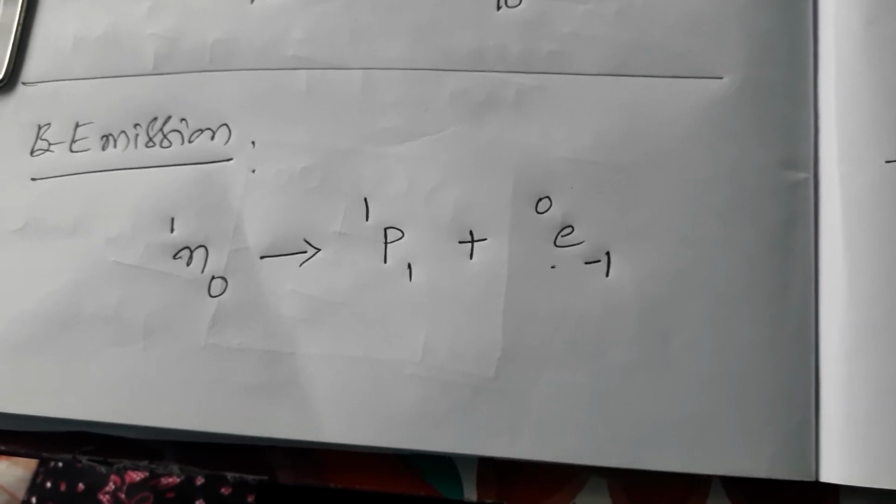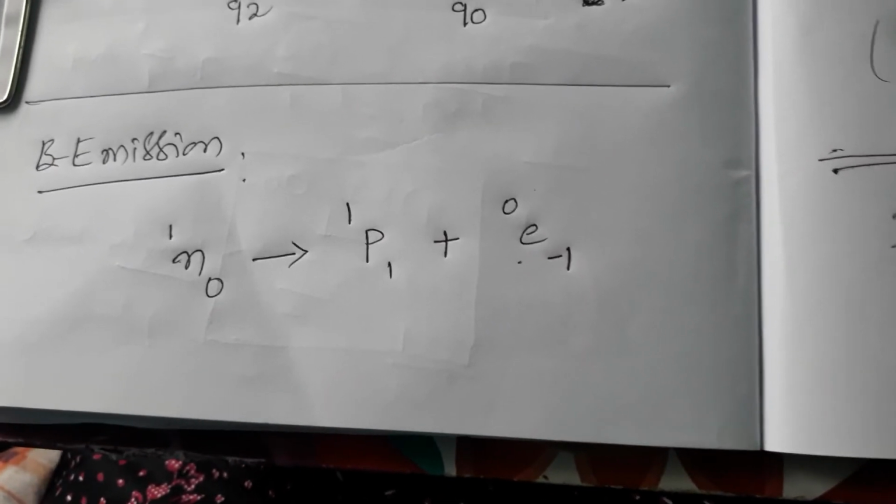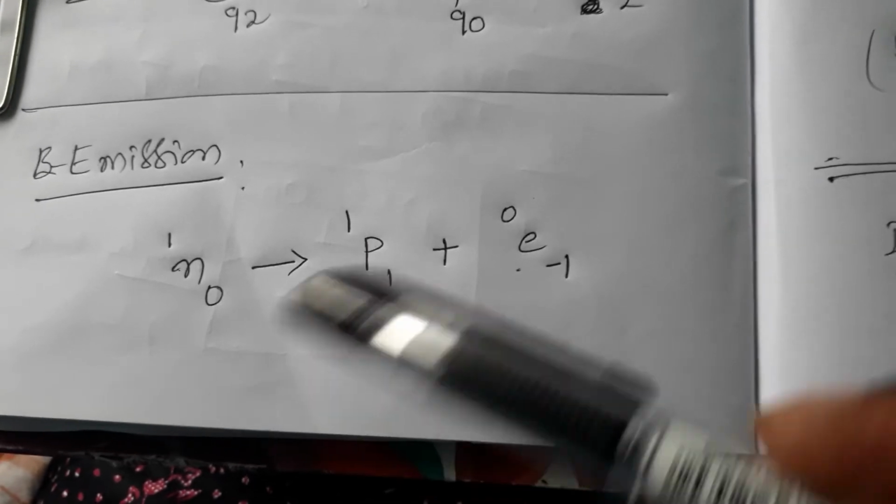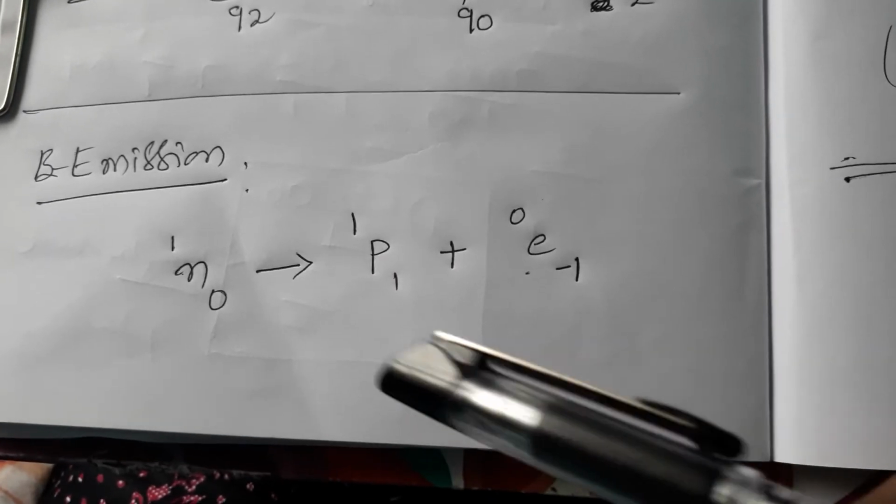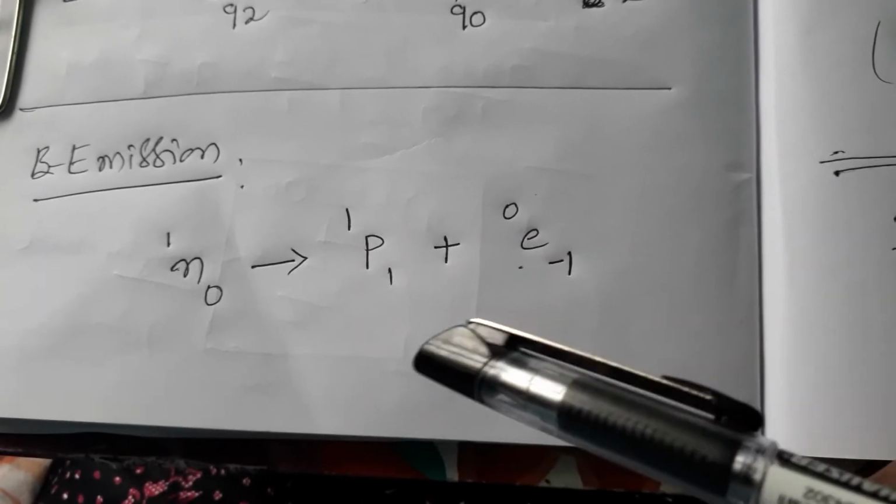Next, beta emission. What is beta? First of all, any element that has excessive neutrons emits beta particles and gets the stability. How is it taking place? Observe here. Elements that have excessive neutrons emit beta particles.